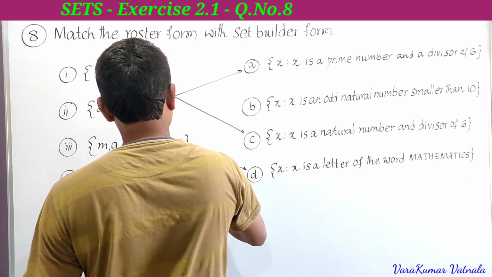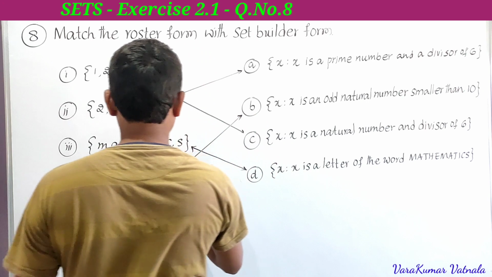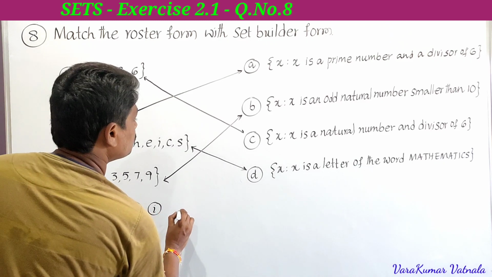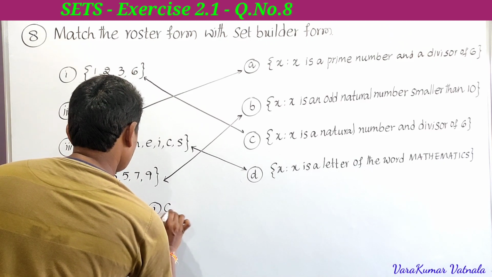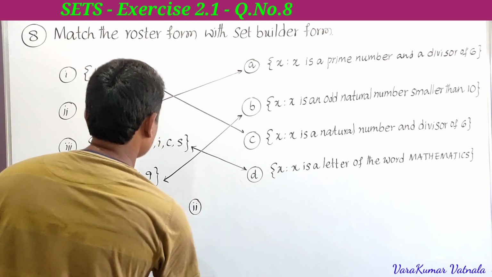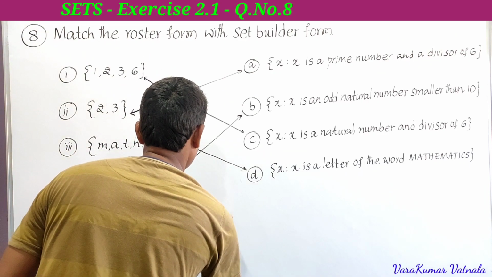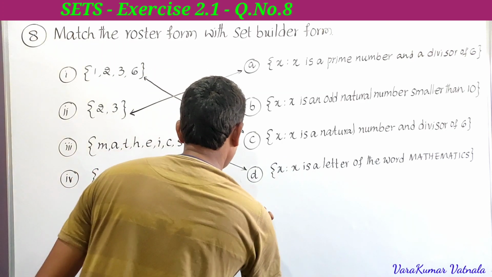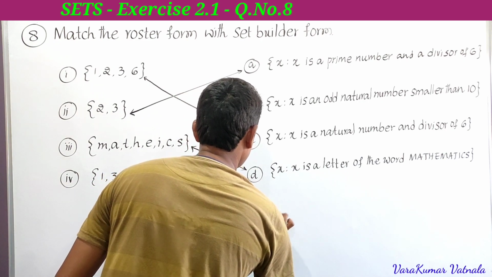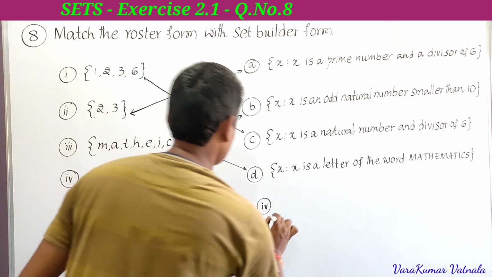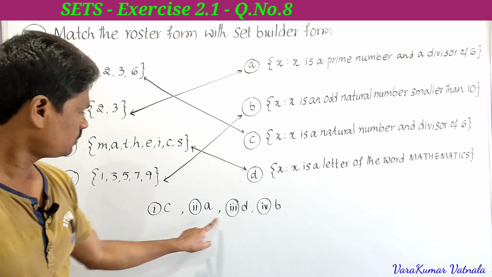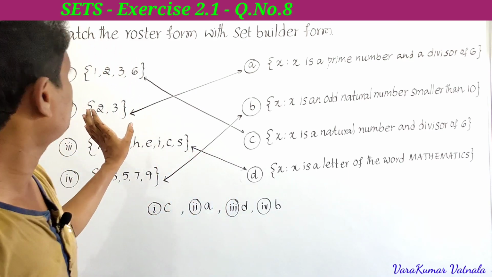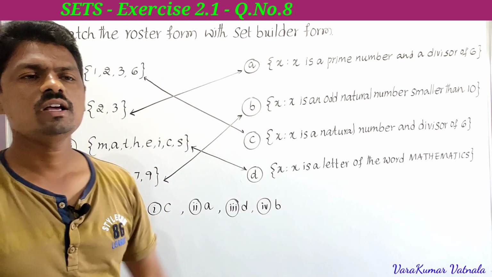So we can match the fourth with B. Now we can write: first is matched with C, second is matched with A, third one is matched with D, and fourth one is matched with B. So we have 1, 2, 3, 4 matched with A, B, C, D. This is matching the roster form with the set builder form.